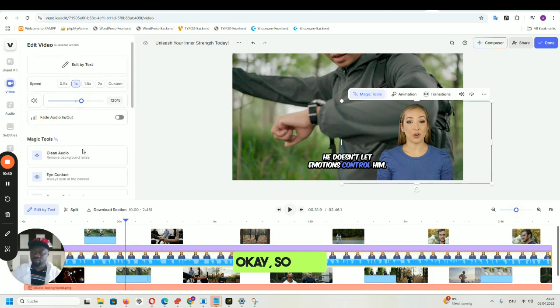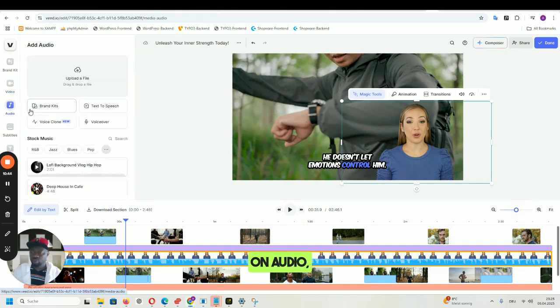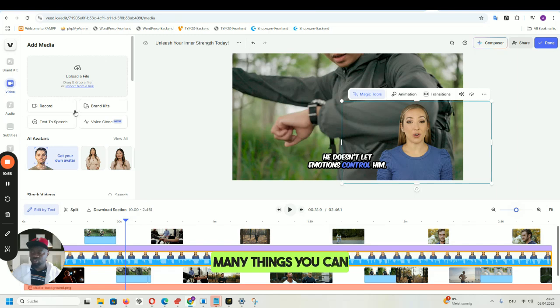Okay, so like I said, there are so many features. When you click on audio, you have text to speech, you can clone your voice or add a voiceover. And with the video, you can also add clips to this video if you want. There are so many things you can do. By the composer, you can give it a prompt and it will add some clips or some more videos for you.